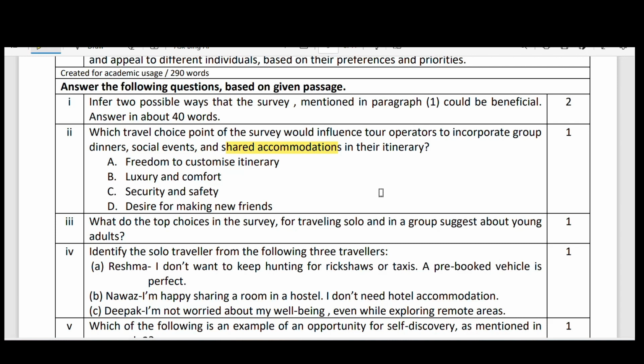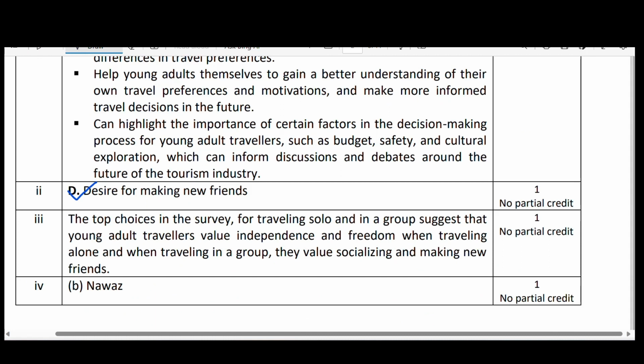Let us go to the third question. What do the top choices in the survey for traveling solo and in a group suggest about young adults? What are the top choices? Mainly to make new friends, and then to find out new cultures. Let us go to the answer.